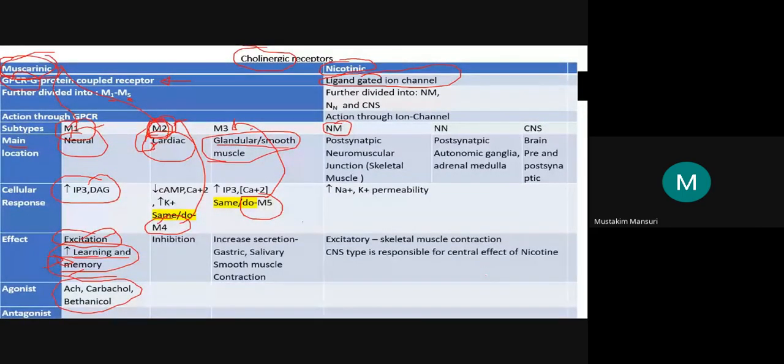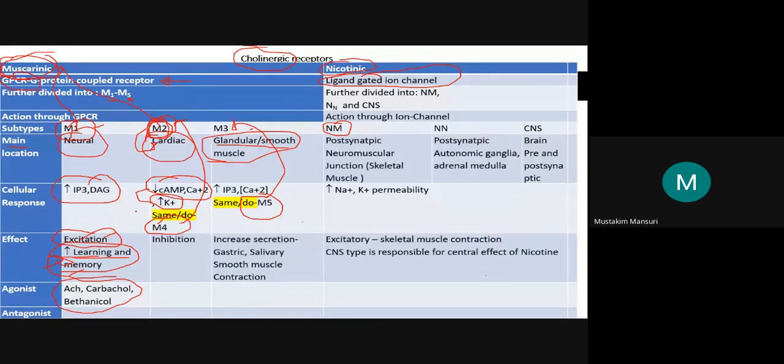When you stimulate this M2 cardiac muscarinic receptor, there will be a decrease in cyclic AMP and a decrease in the calcium level, and opposite to that, an increase in the potassium level.